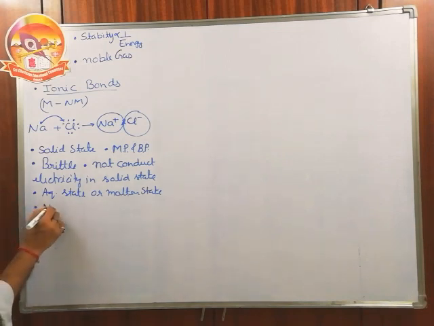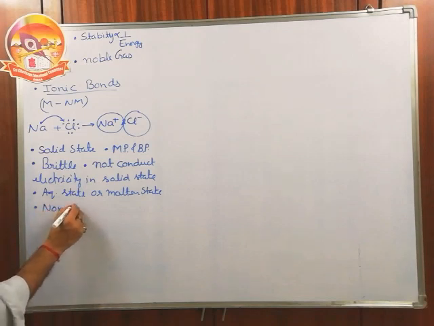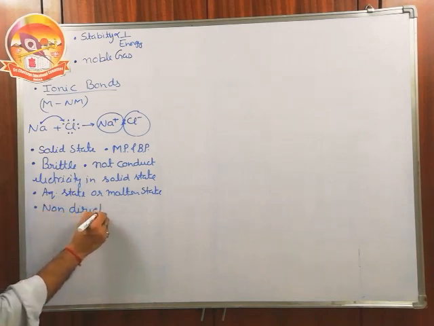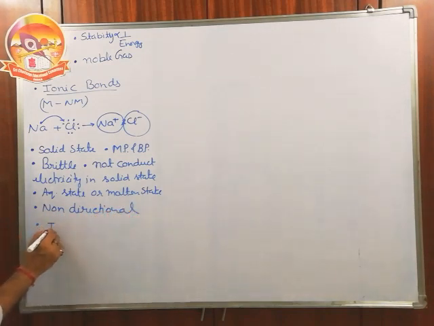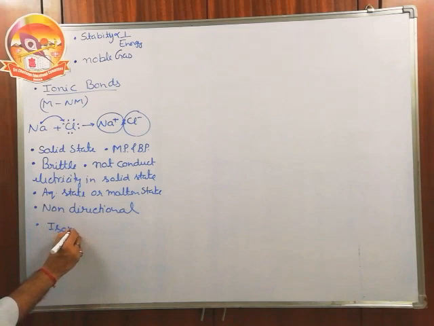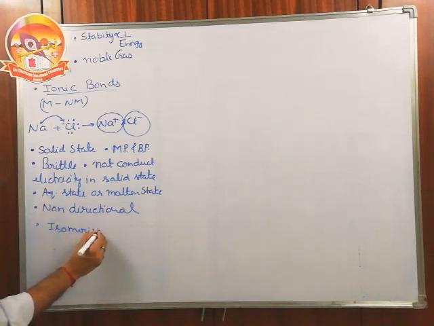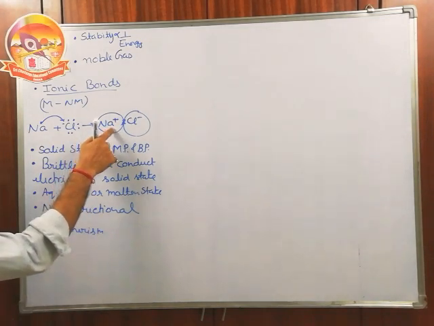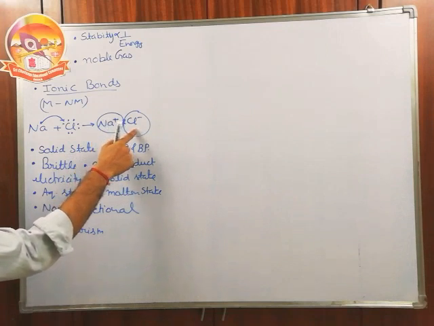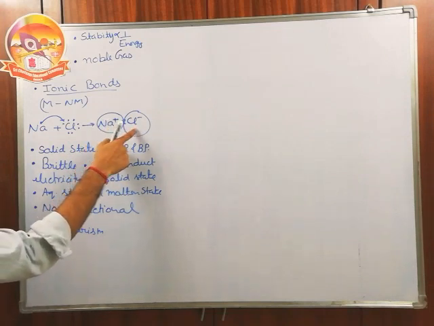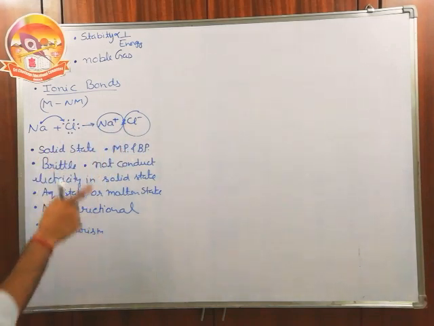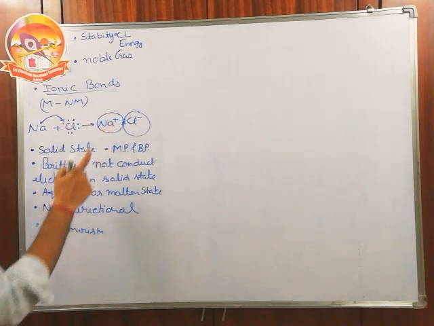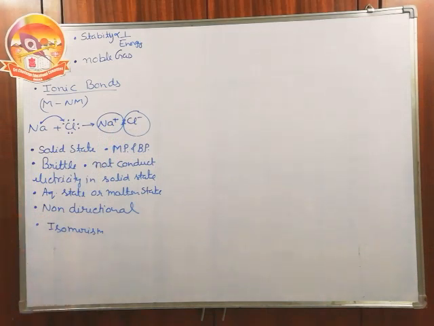Ionic bonds are non-directional in nature. Due to the non-directional structure, they cannot show any kind of isomerism. The number of anions in the surroundings of a cation is called the coordination number of the cation, and the number of cations in the surroundings of an anion is called the coordination number of the anion.